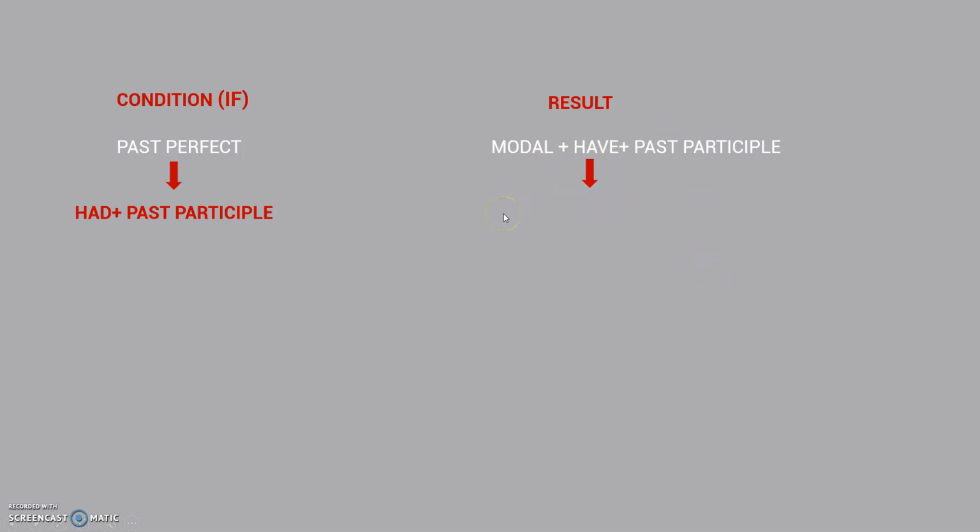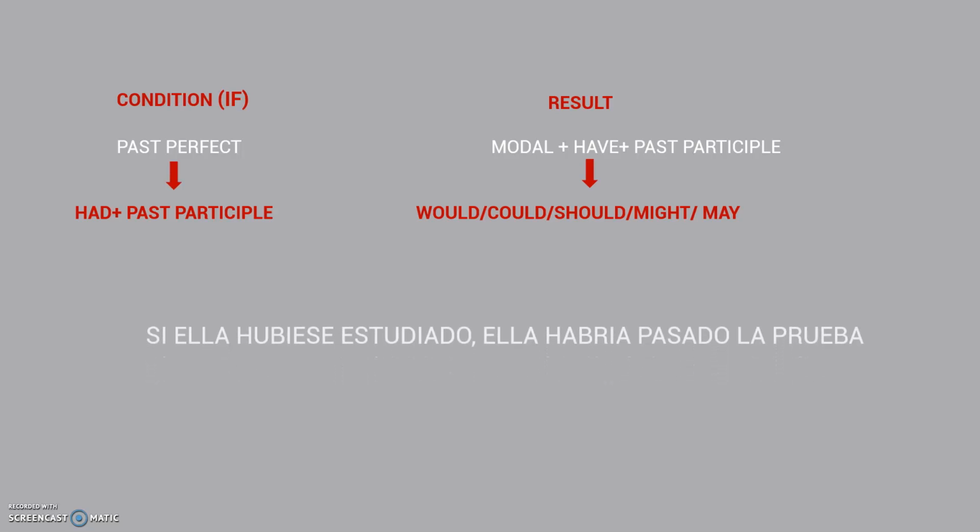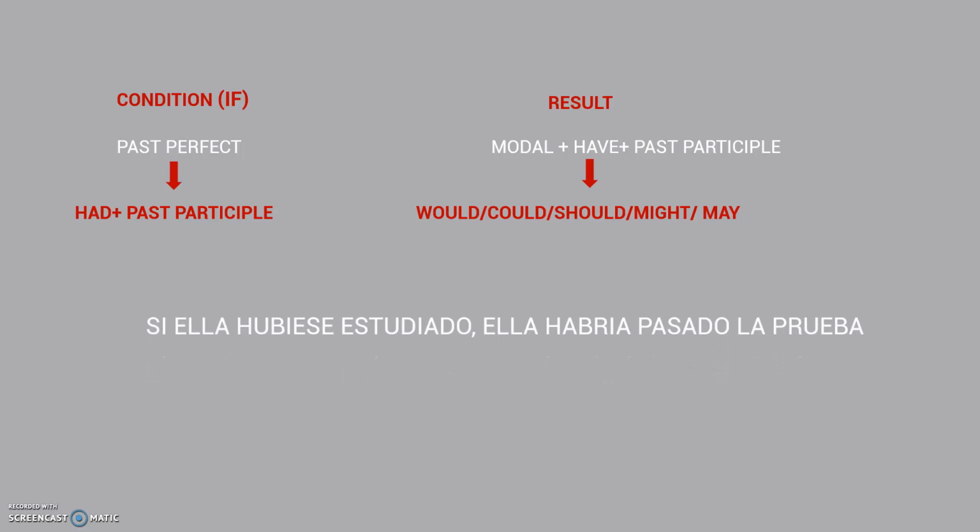we studied previously. Which modals can you use? You can use would, could, should, might, and may. So for example, if you want to say something like si ella hubiese estudiado, ella habría pasado la prueba, you're gonna say, if she had studied, she would have passed the test.